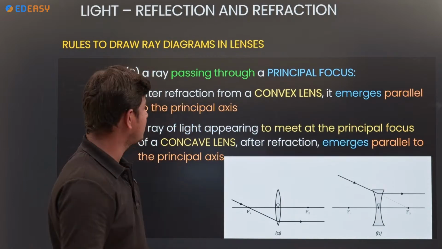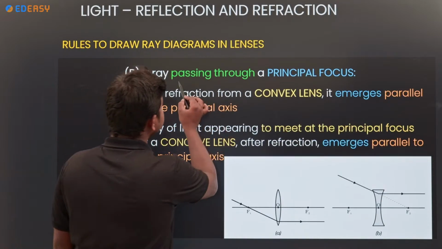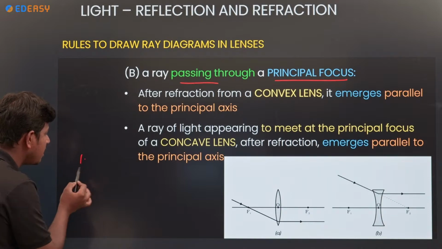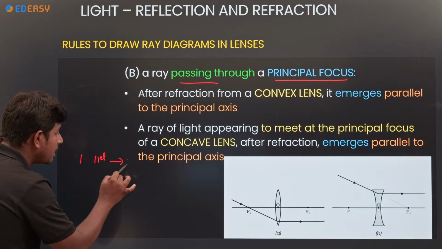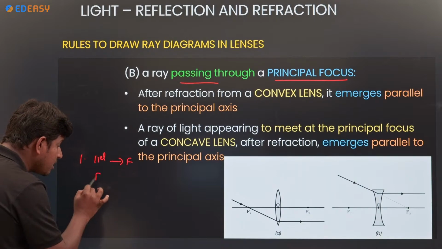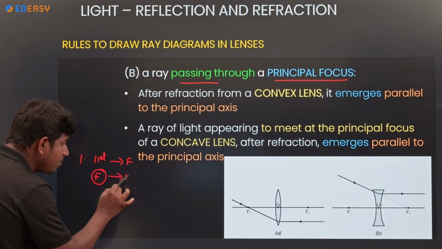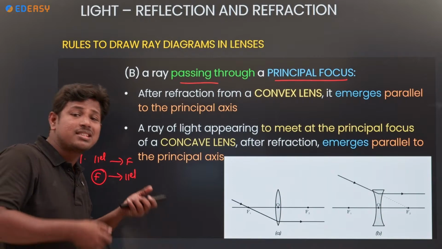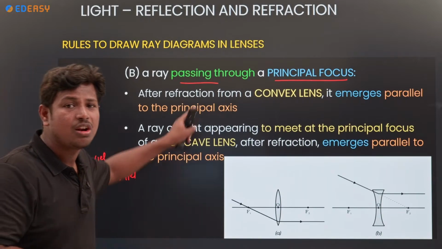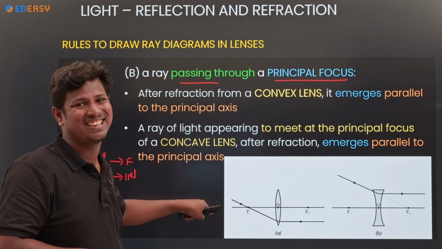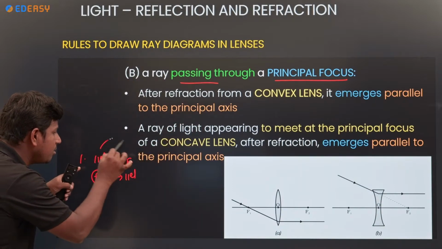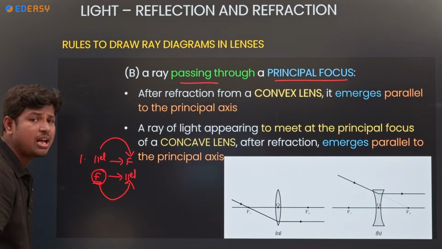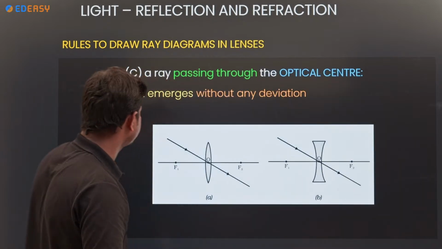Clear? Next, light ray passing through the principal focus. First point is what? Parallel means meet at a focus. And passing through the focus, it will be parallel to the principal axis. Quite opposite. We already discussed this in mirrors, the same thing is going here also. There concave mirror, here convex lens. So, parallel to the principal axis, meet at focus. Passing through the focus, it becomes parallel to the principal axis. Clear?